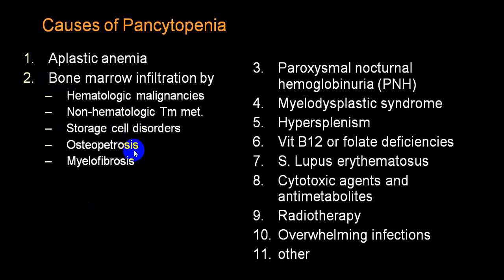Storage cell disorders, osteopetrosis, myelofibrosis, which is one of the myelodysplastic syndrome, paroxysmal nocturnal hemoglobinuria, myelodysplastic syndrome, hypersplenism, B12 and folate deficiency, systemic lupus erythematosus, person who is on cytotoxic drugs or antimetabolites, radiotherapy, because these two will have effect on the bone marrow, and sometimes a severe overwhelming infection can also, and when you cannot identify, we label that as idiopathic.